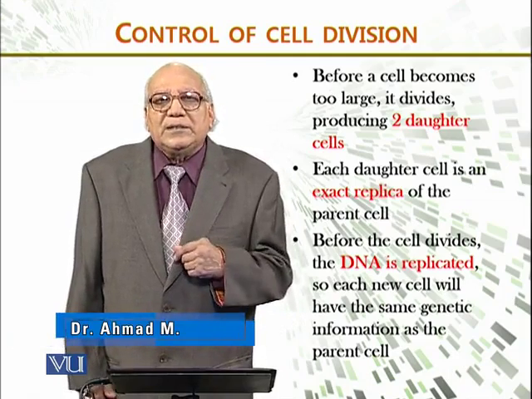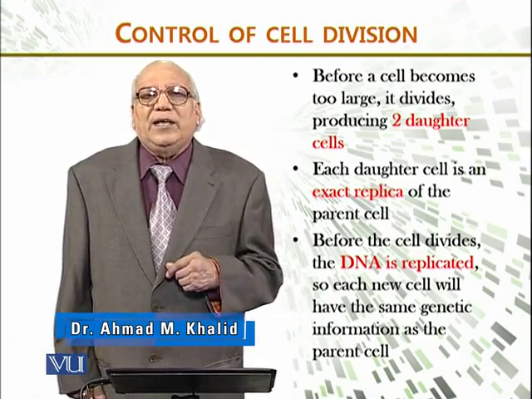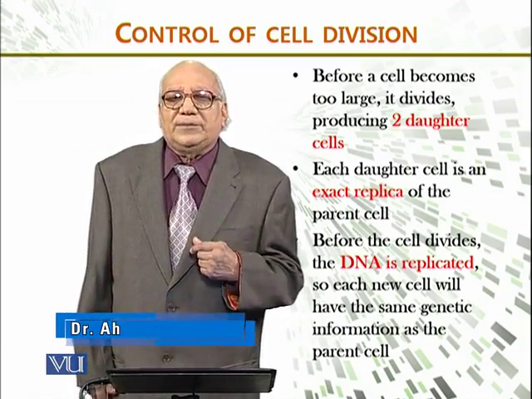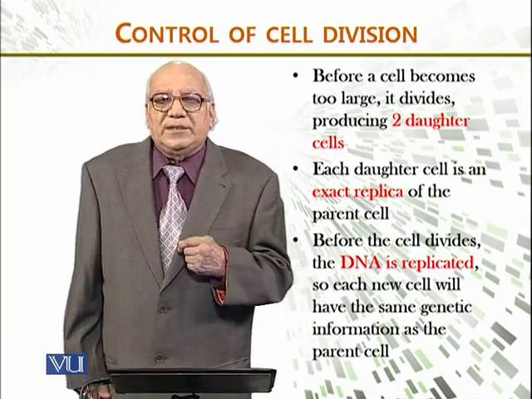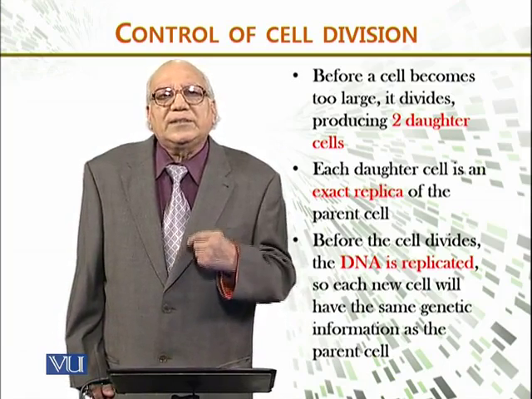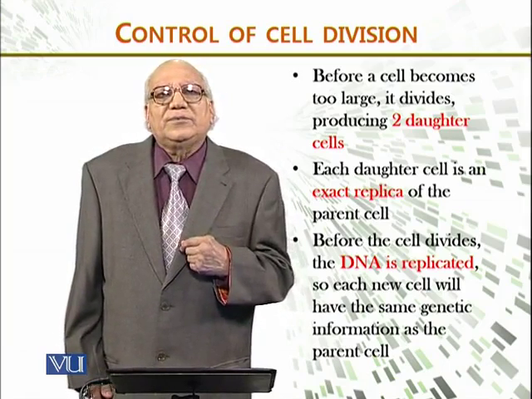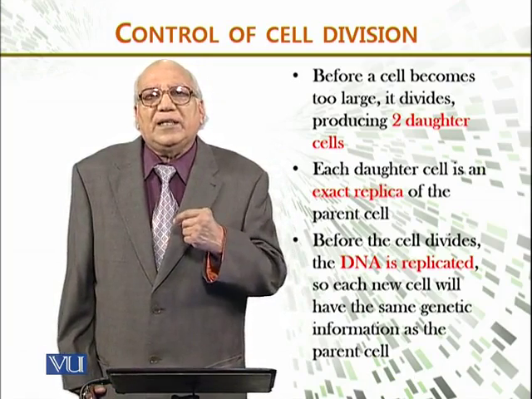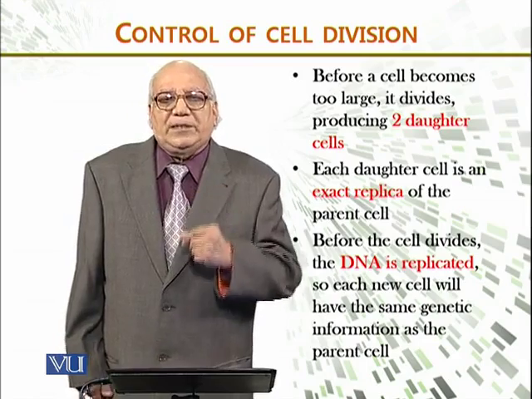One has to think, why two daughter cells? Why not three daughter cells? So this is a food for thought. Now each daughter cell is an exact replica of the parent cell. जो इसका parent cell है, वो उसका exact replica होता है.